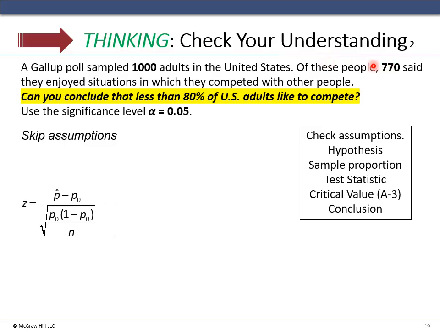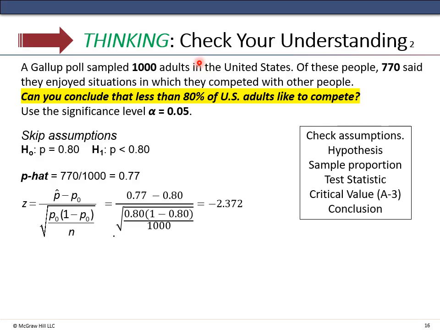Our null hypothesis, 770 out of 1,000 adults. All right, so our null hypothesis is that 80% of U.S. adults like to compete. Our alternative is that the proportion is less than 80%. Our actual proportion here, 770 over 1,000, that's our sample proportion. Our p hat value is 0.77. We can then calculate our test statistic, and we get negative 2.372.